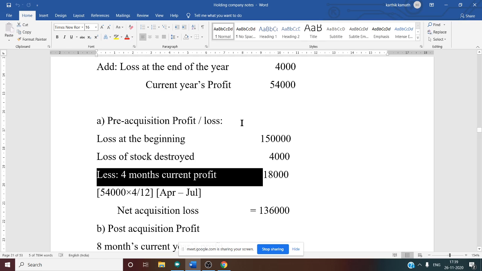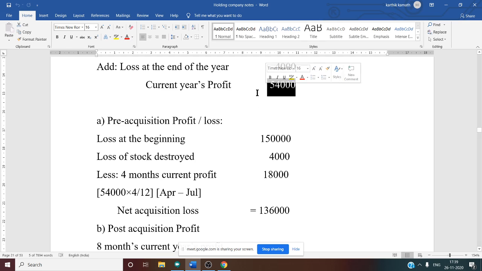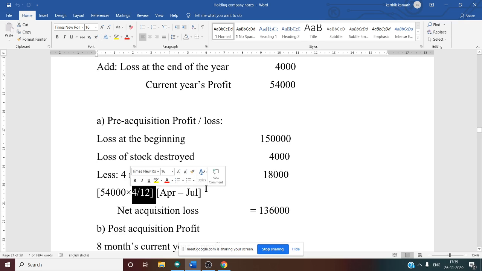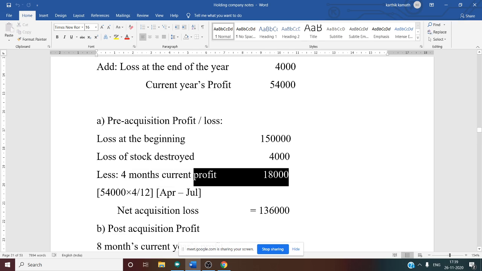In that duration, our profit expected is 54,000. We know the pre-acquisition period is from April to July, so we take 4 by 12, we want 4 months' profit. 54,000 into 4 by 12, you will get 18,000. So 18,000 is your pre-acquisition profit.